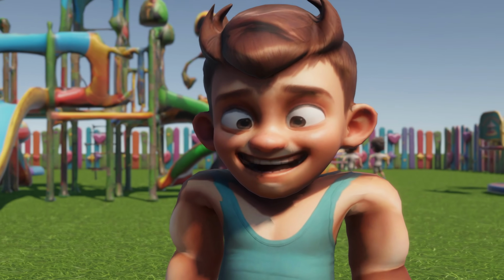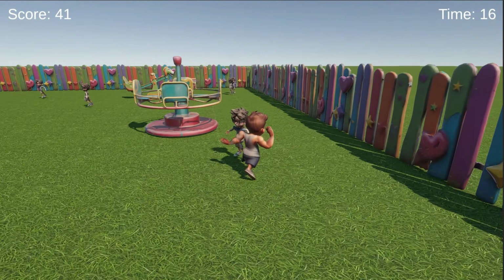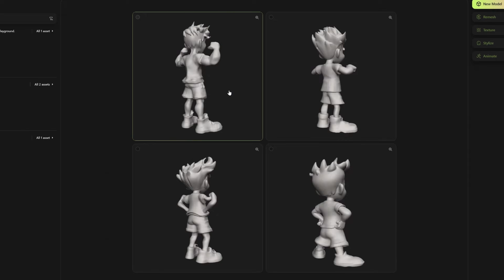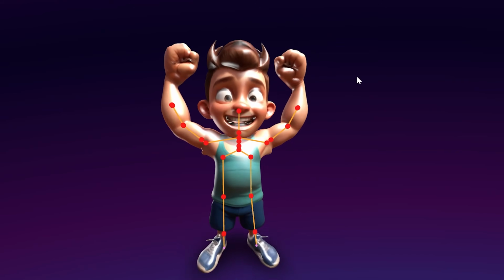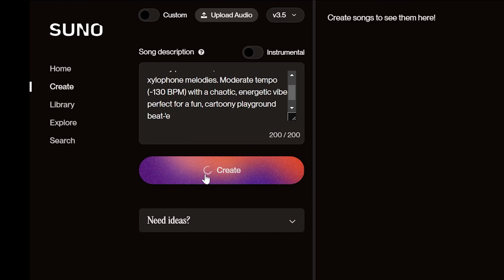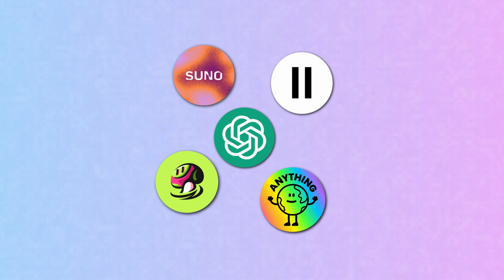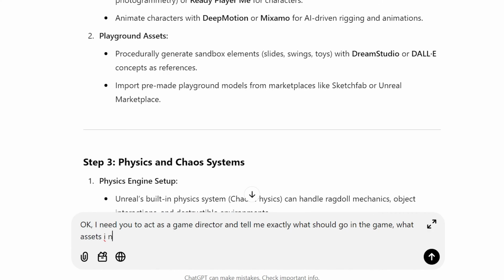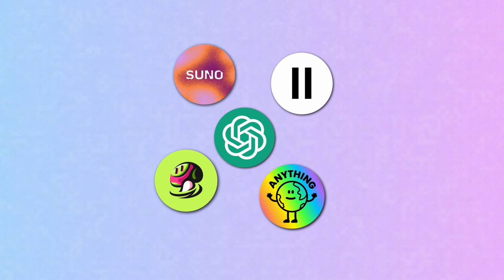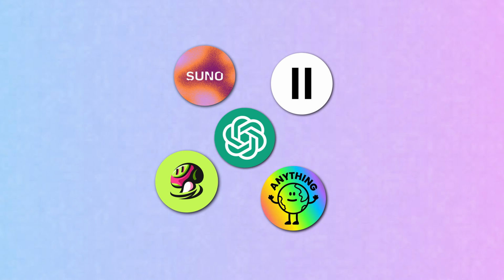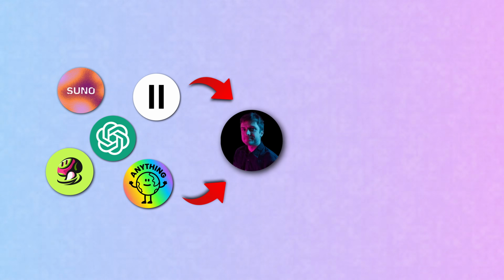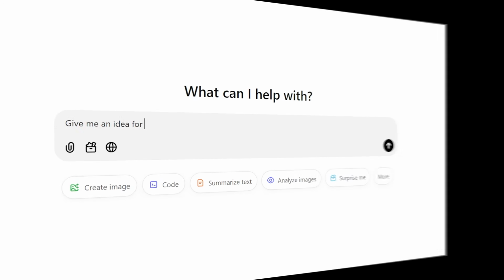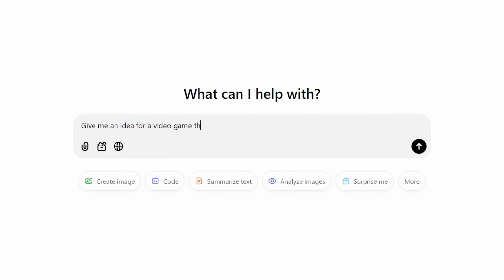I'm going to be telling AI to make a viral video game. Everything that goes into a game, the idea, planning, modeling, programming, rigging, animation, sound effects, music, all of it is going to be generated and conceptualized by AI, with me interfering as little as possible. Basically, I'm going to be acting like a medium between all of these AIs and a game engine. This could get weird.